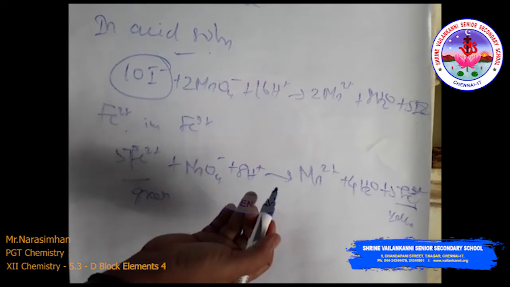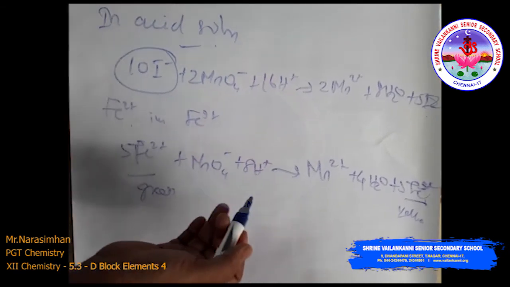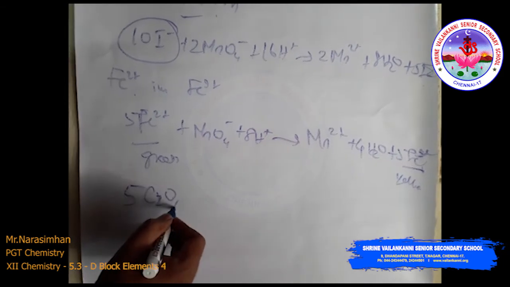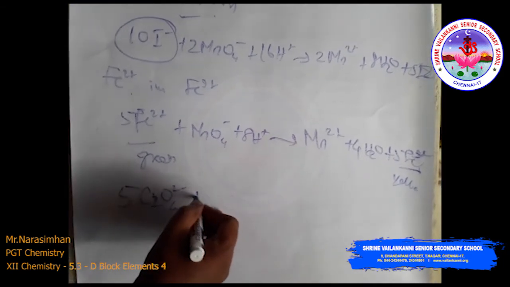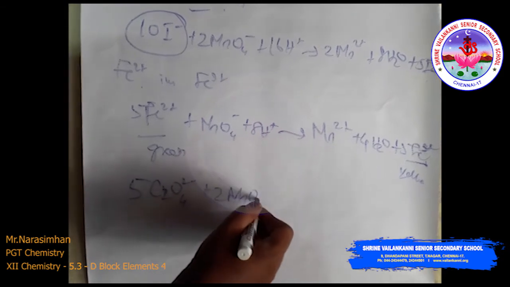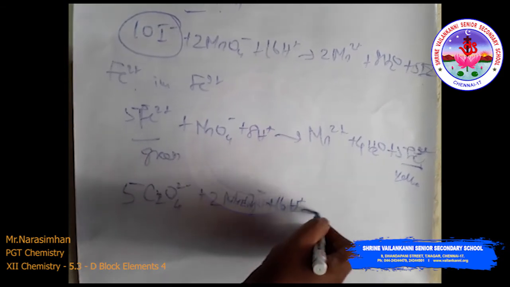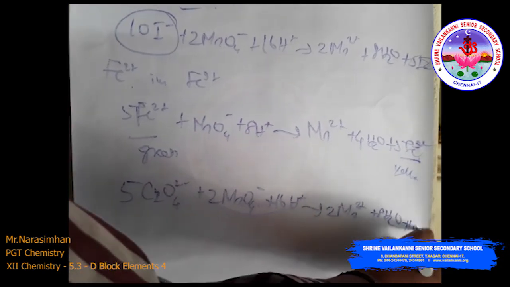Then oxalate ion, or oxalic acid, is oxidized at 333 Kelvin temperature. You will be getting that in your practical. We use this reaction of oxalic acid with potassium permanganate in volumetric analysis. 2MnO4 minus plus 16H plus plus 5 C2O4 2 minus gives 2Mn2 plus and 8H2O plus 10CO2.